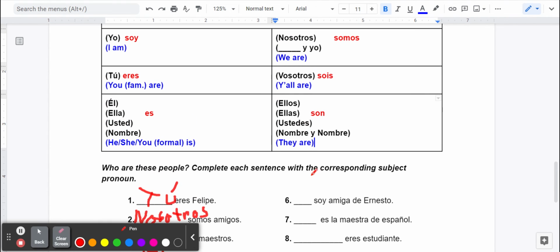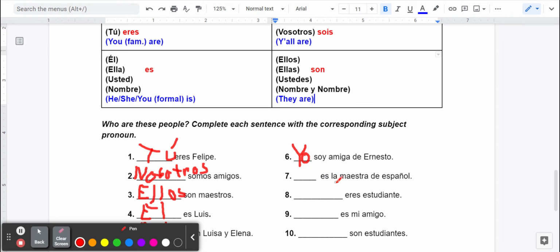Soy amiga de Ernesto. Well, soy goes with yo, so you should have yo in that box. Es la maestra de español. La maestra. See those As? That indicates it's a girl, so we're going to use ella. Oh, just a little bit more of me using this pen and writing terribly. Eres estudiante. Eres goes with tú. It's all about just matching it up.